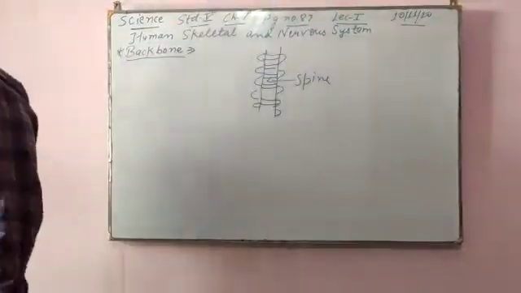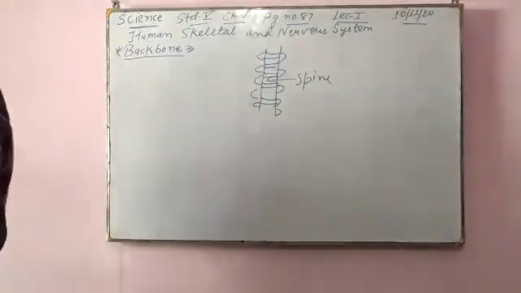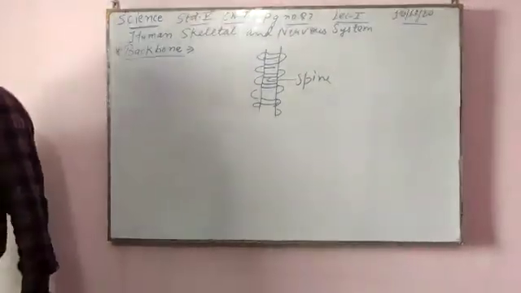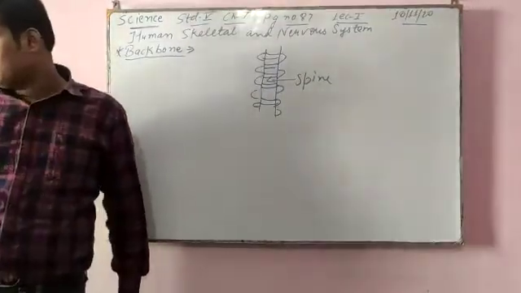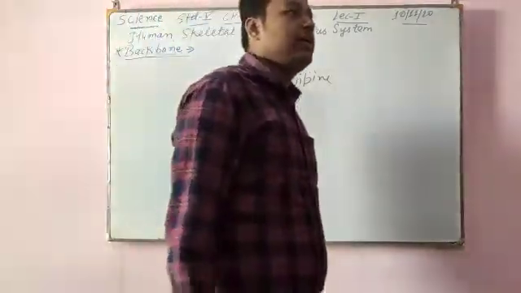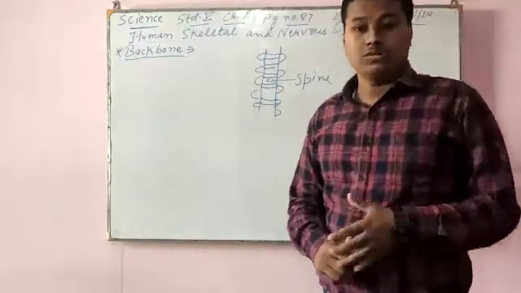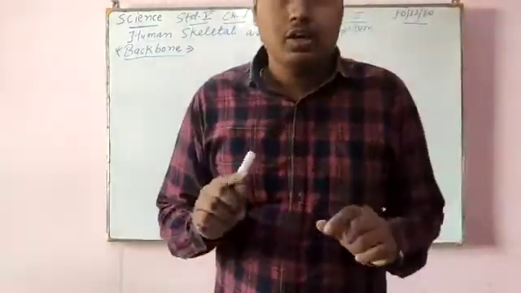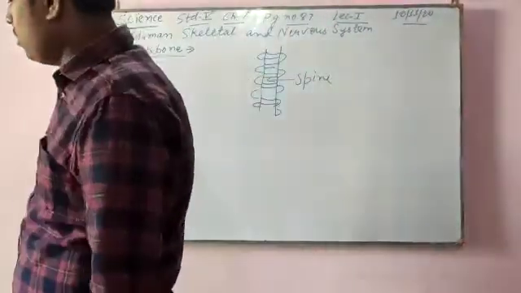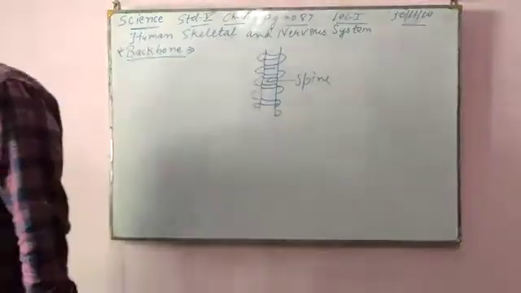The spine is also known as the vertebral column. It is made up of 33 small bones called vertebrae. The spine is called the vertebral column because it is made up of 33 small bones that are called vertebrae.